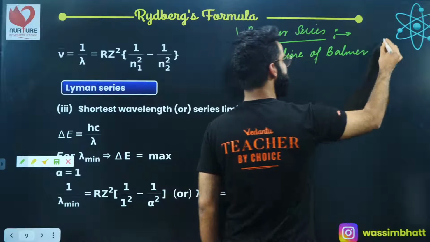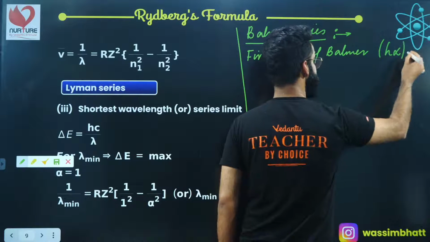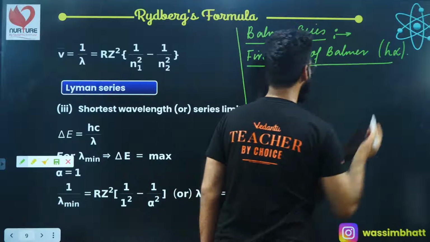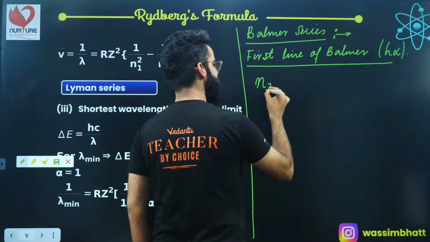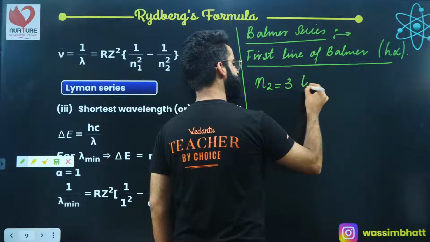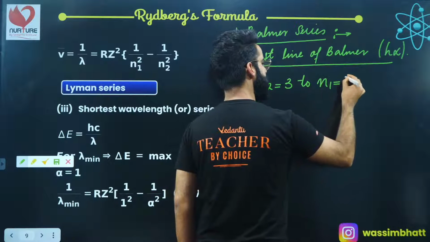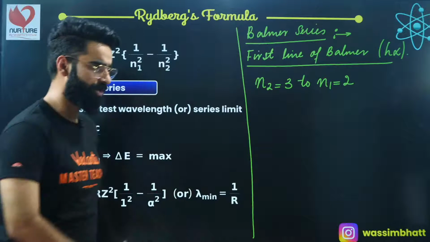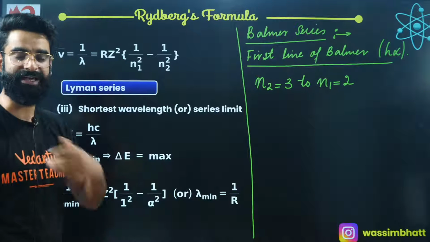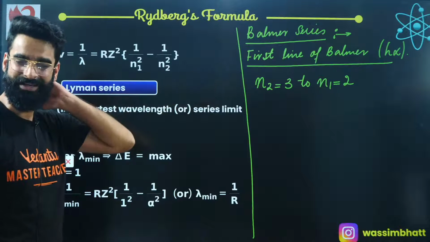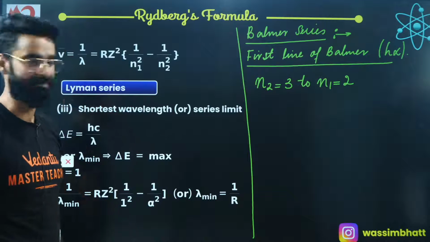First line of Balmer series means H alpha line of Balmer series. When do we get H alpha line in Balmer series? When the electron makes a transition from shell number 3 to shell number 2, we get a line which we call the H alpha line in case of the Balmer series, right?